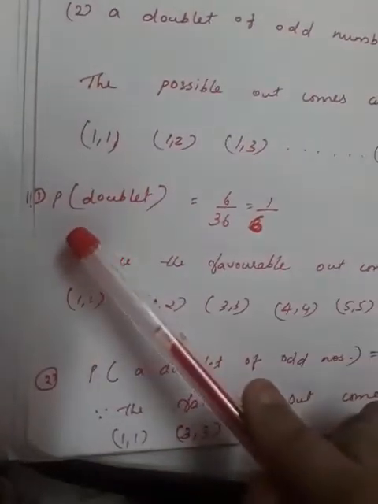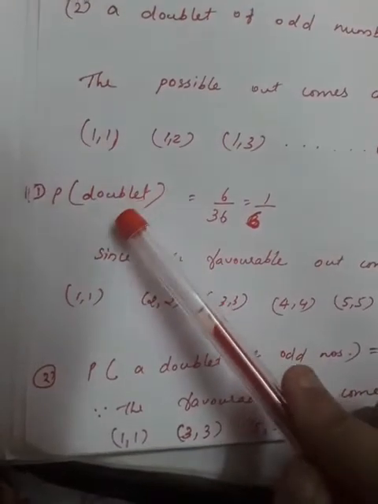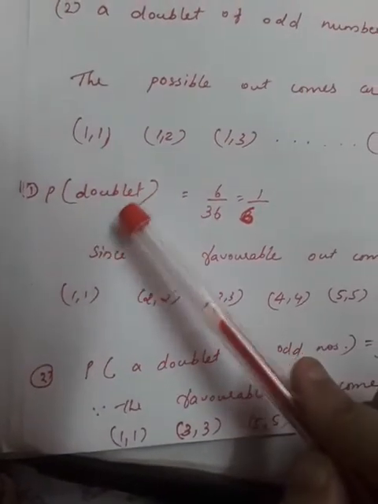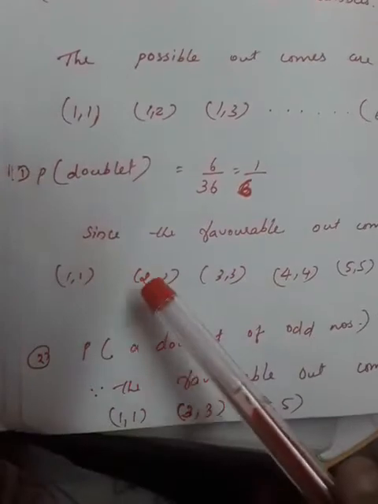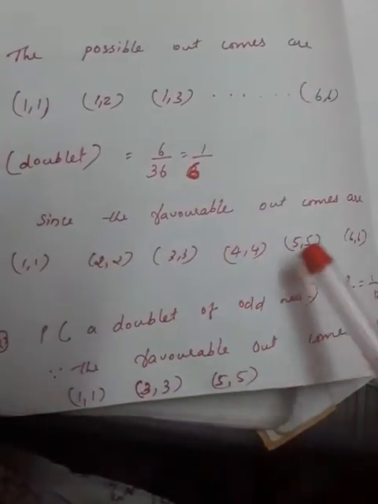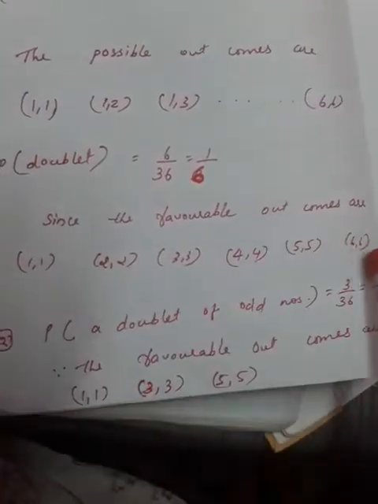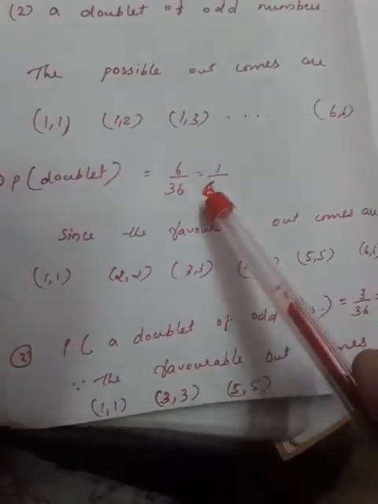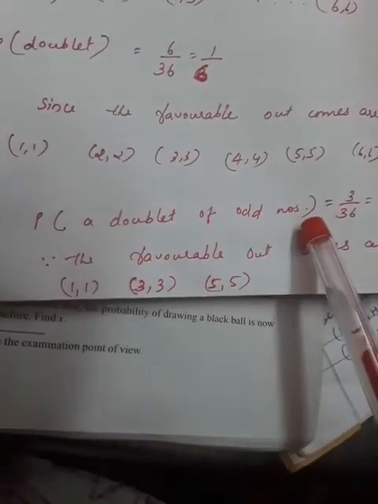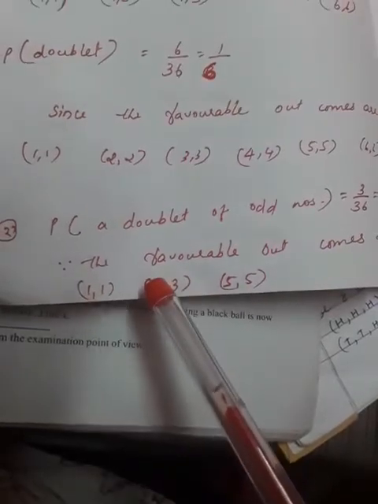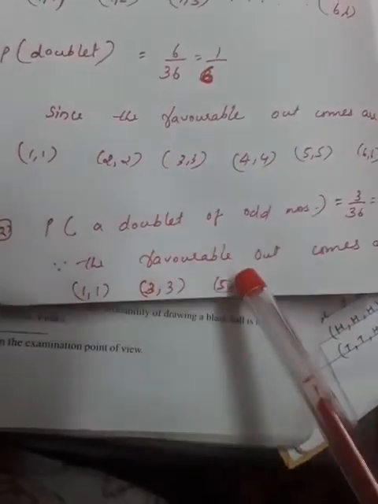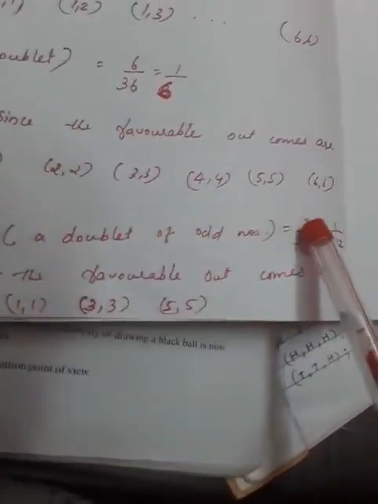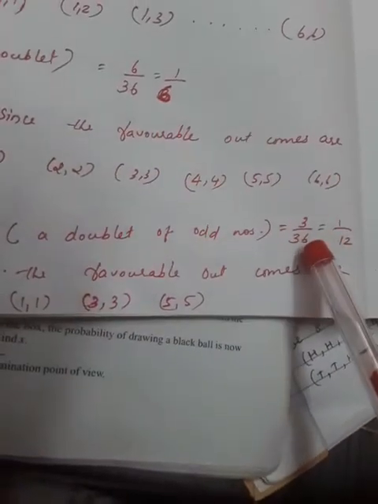Then for the first question, the probability of getting a doublet. Doublet means the same number: 1 1, 2 2, 3 3, 4 4, 5 5, 6 6. So 6 favorable outcomes are there, so 6 by 36 equals 1 by 6. Then for the second question, the probability of getting a doublet of odd numbers, only odd number doublets: 1 1, 3 3, 5 5. So 3 favorable outcomes are there, so 3 by 36 equals 1 by 12.